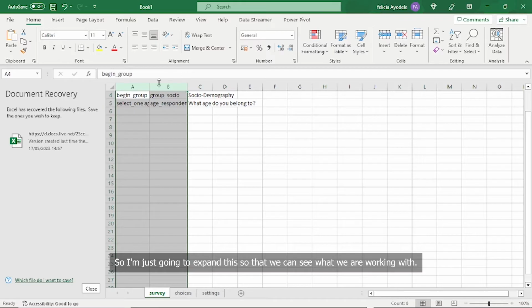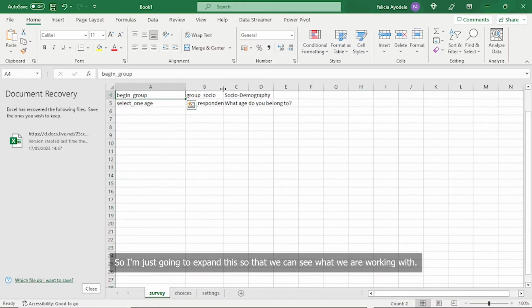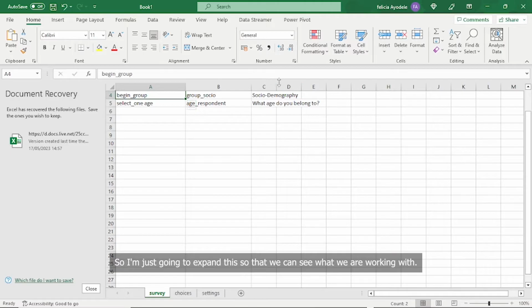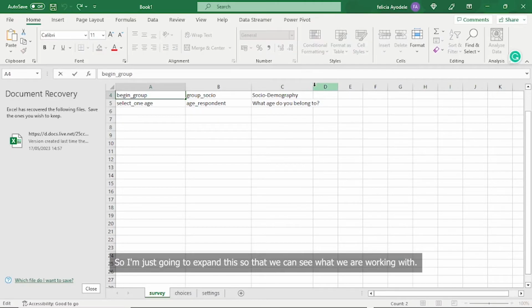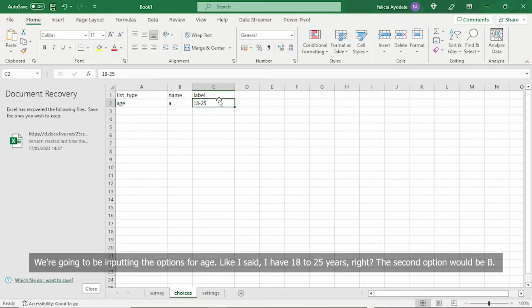So I'm just going to expand this so that we can see what we are working with. We're going to be inputting the options for age. Like I said, I have 18 to 25 years. Right?